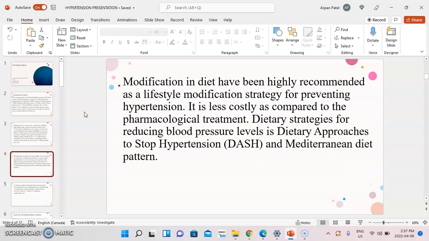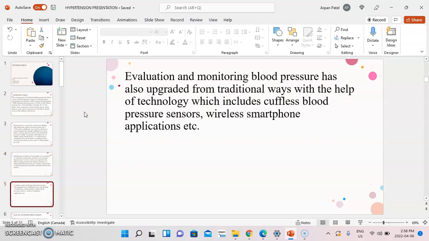Modification in diet has been highly recommended as a lifestyle modification strategy for preventing hypertension, and it is also less costly as compared to pharmacological treatment. A dietary strategy for reducing blood pressure is the Dietary Approaches to Stop Hypertension, commonly known as the DASH diet, and Mediterranean diet patterns are followed as well. Evaluating and monitoring blood pressure has also upgraded from traditional ways with the help of technology, which includes cuffless blood pressure sensors, wireless smartphone applications, and many more.